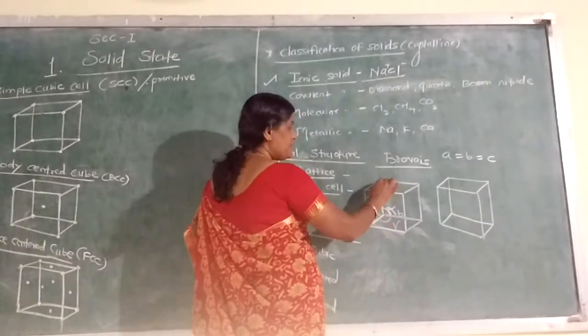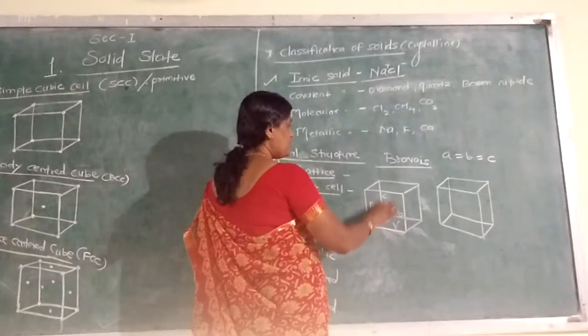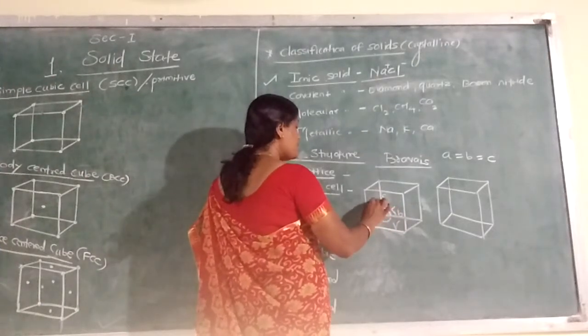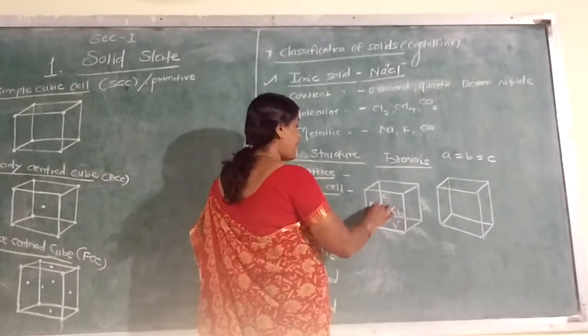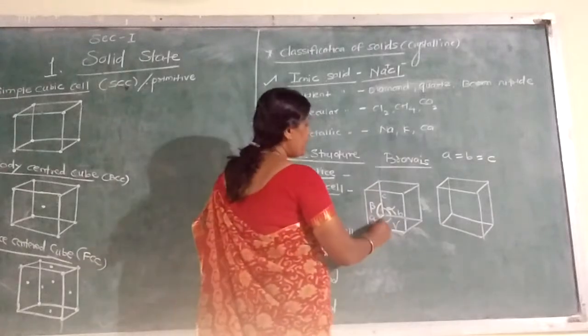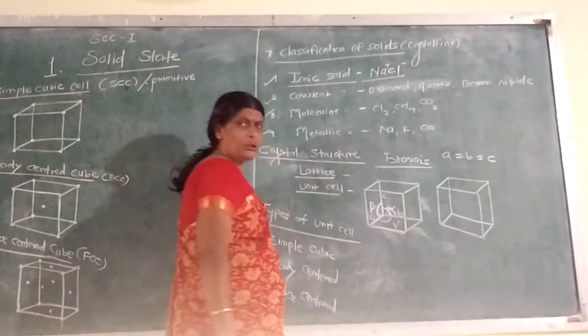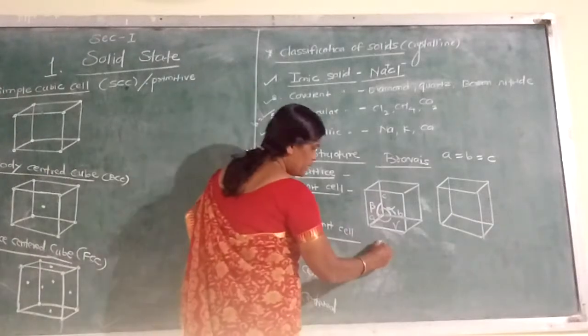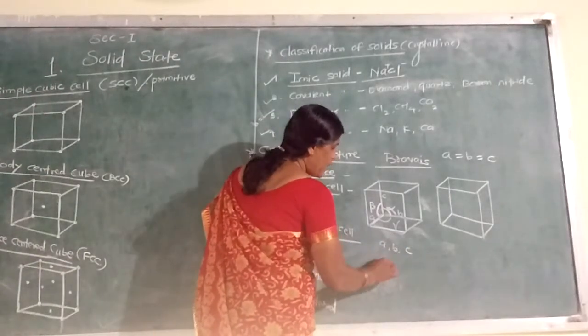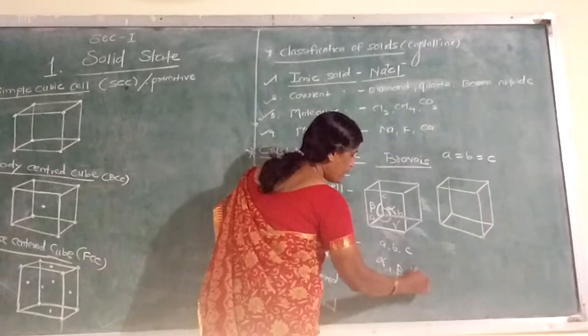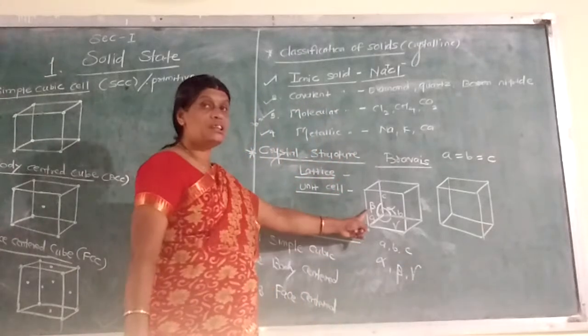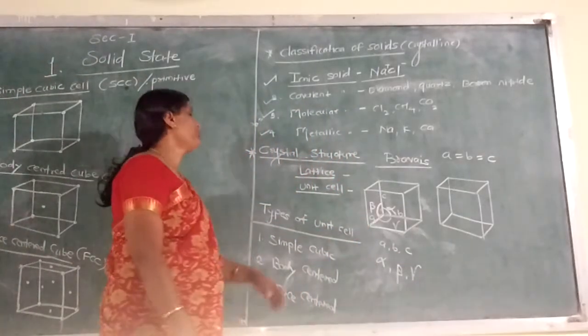The angle between a and c is known as beta, while the angle between a and b is known as gamma. So remember the meaning: edges a, b, c and angles alpha, beta and gamma. This is the structure of the unit cell.